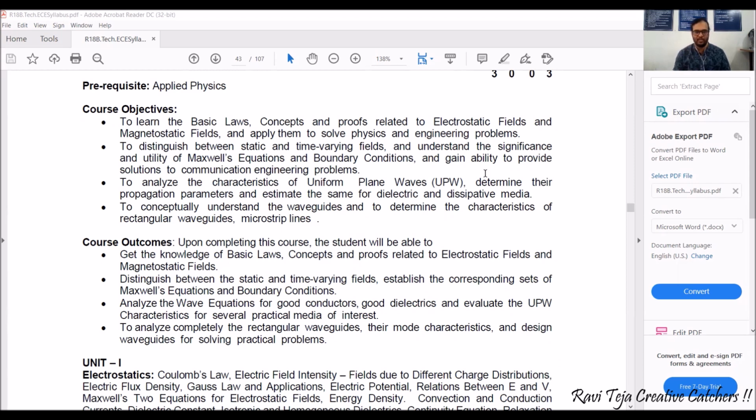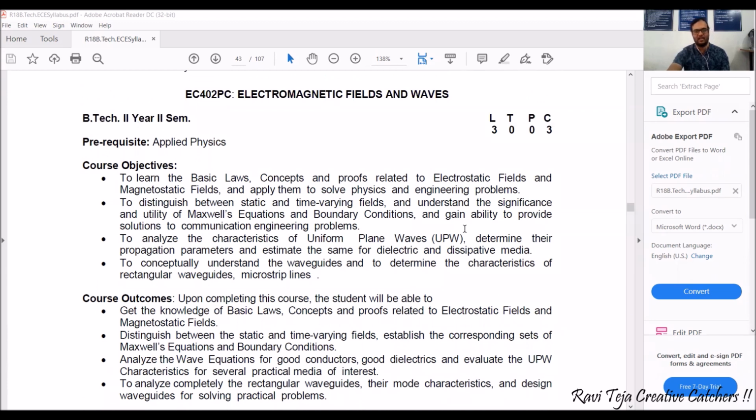On the whole, this is how electromagnetic waves behave in free space and how they are applied to solve many engineering problems. This is what we are going to learn in this electromagnetic fields and waves subject.